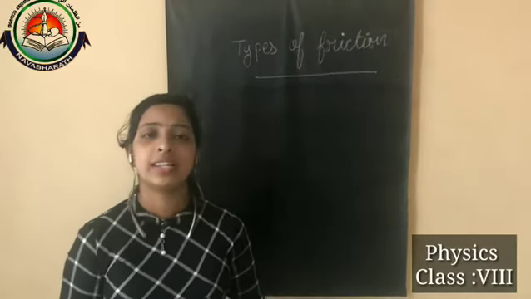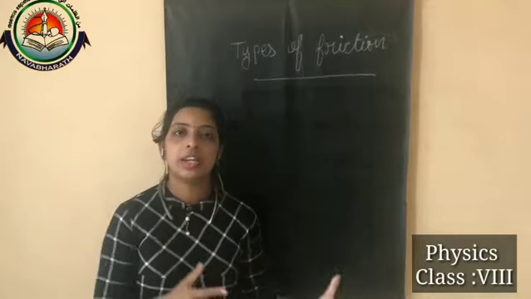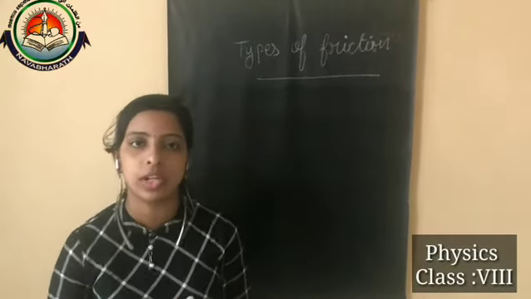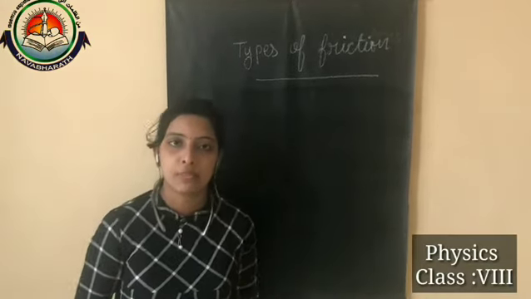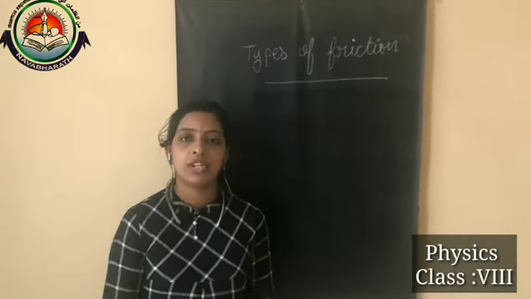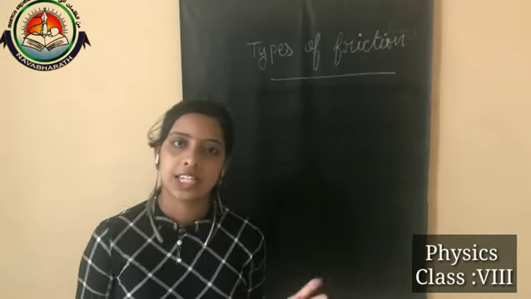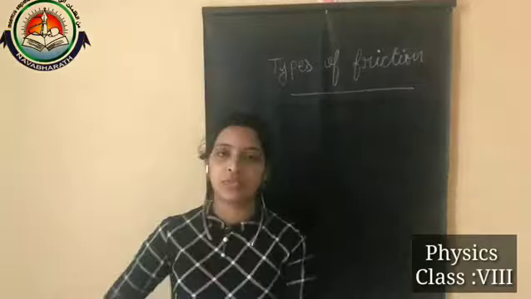And we learned the main cause of friction. The cause of friction is the irregularities in the surface of the objects. Then we learned how we can measure the frictional force. We can measure the frictional force by using which device? Spring balance. And now we can discuss the types of friction.